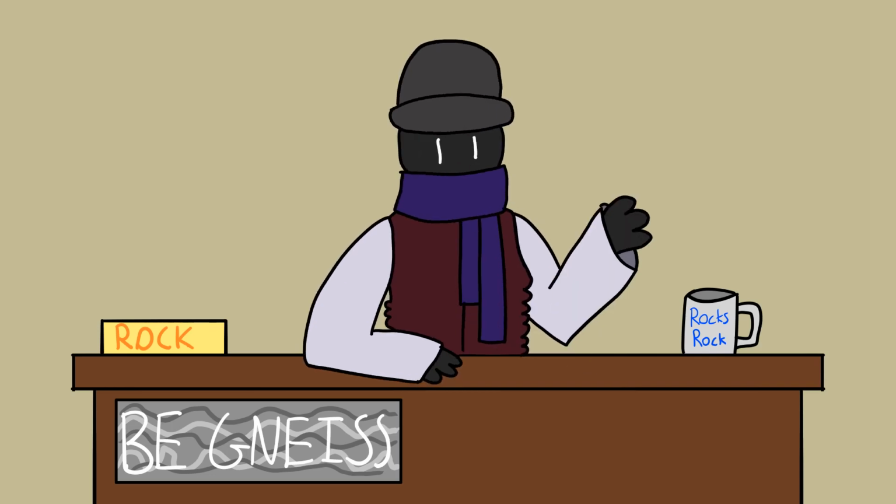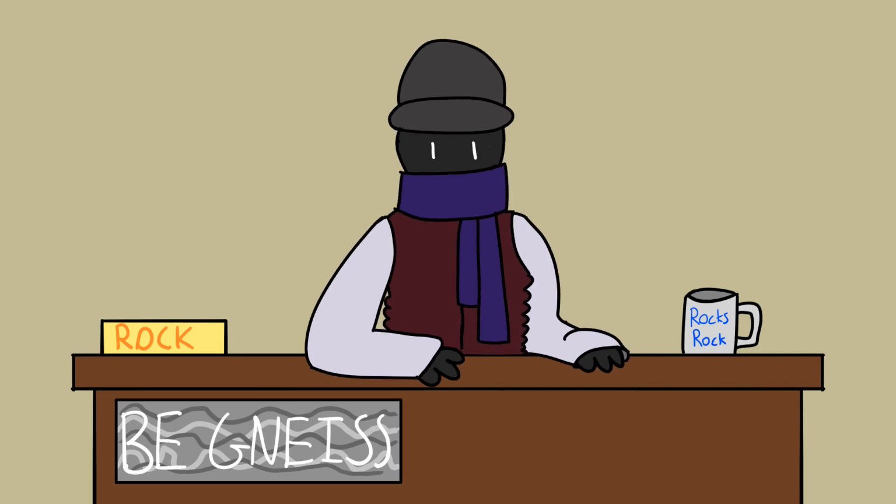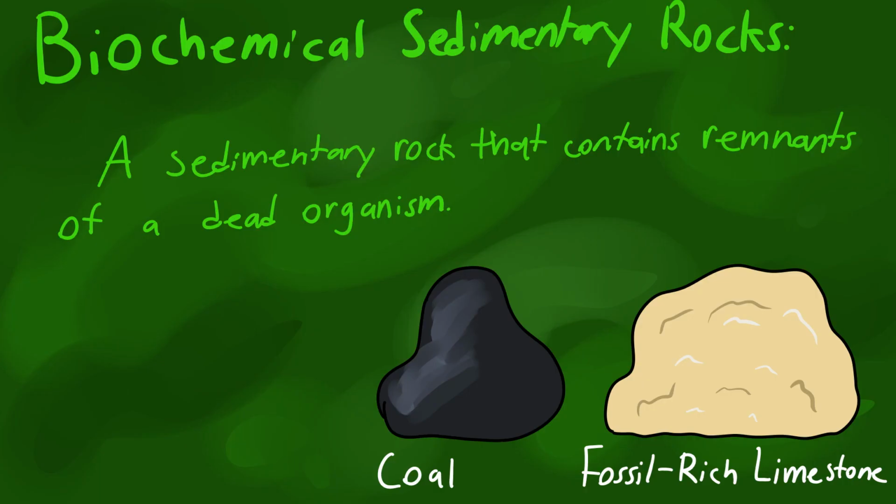Think about when you have to shove all your clothing into your suitcase very tightly because you underestimated how much room it would take. You are compacting the clothing. After that, the pieces of rock are cemented together into one rock. Sandstone and breccia are examples of clastic sedimentary rocks. Lastly, there are biochemical or organic sedimentary rocks. These are kind of like clastic rocks, but they are made of organic materials. Coal, which is formed from dead plants, and fossil-rich limestone are organic sedimentary rocks.